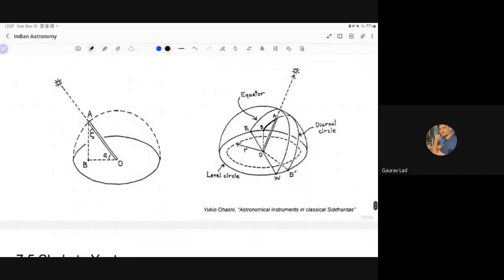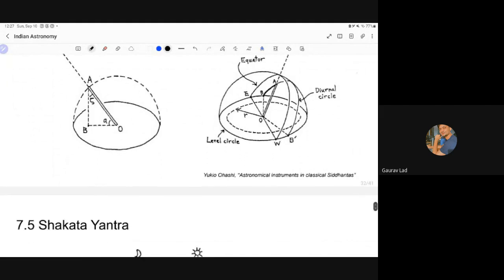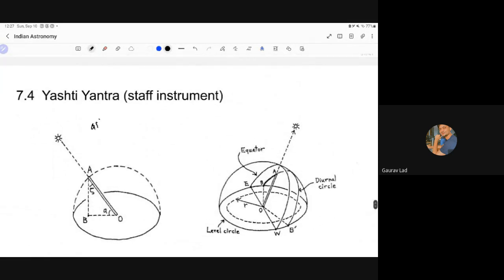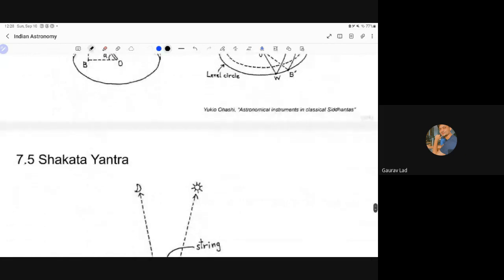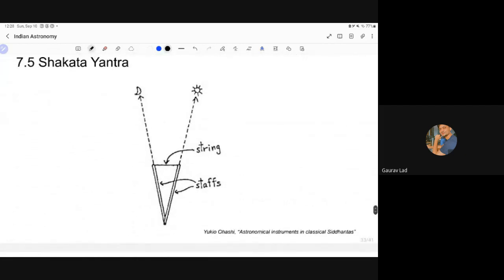Then we have Yashti Yantra, which again gives the altitude of the sun. Then we have Shakata Yantra. This is used to measure the tithis.